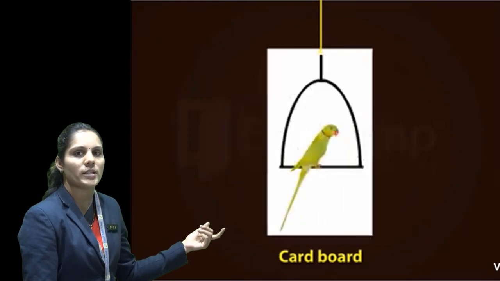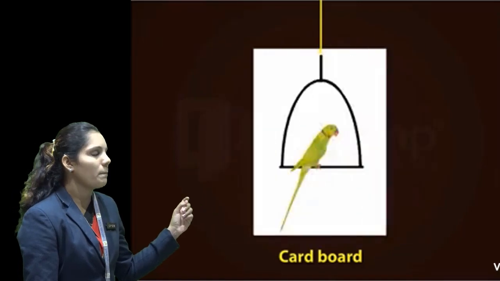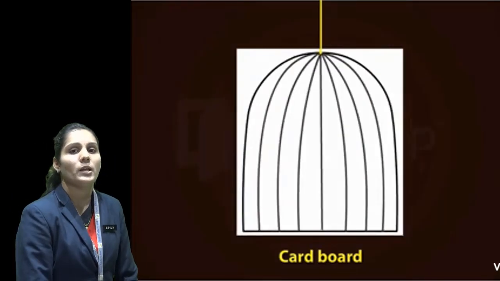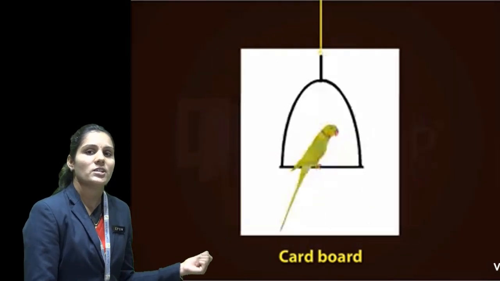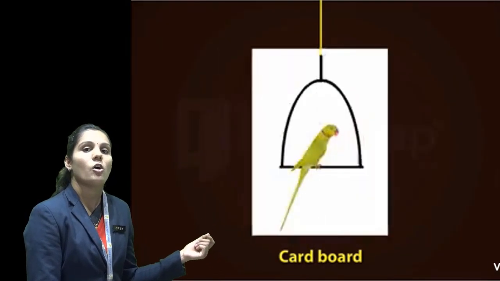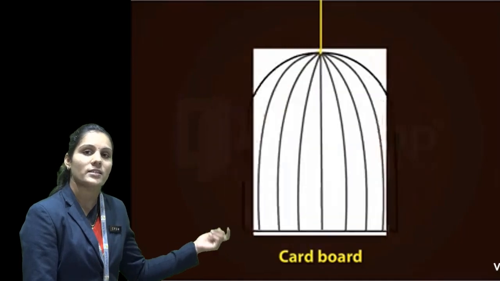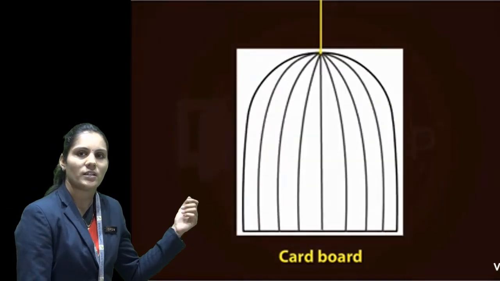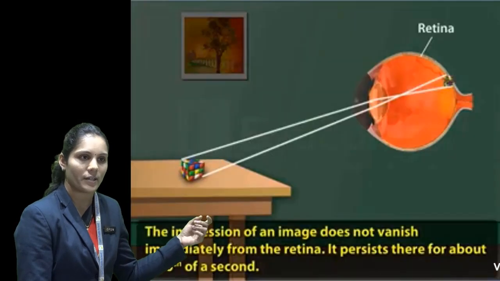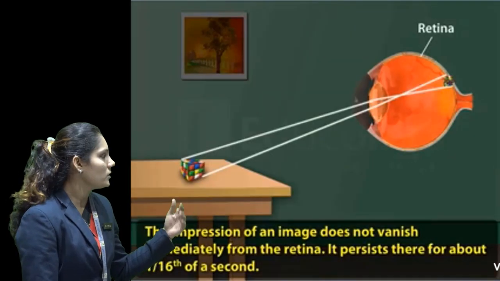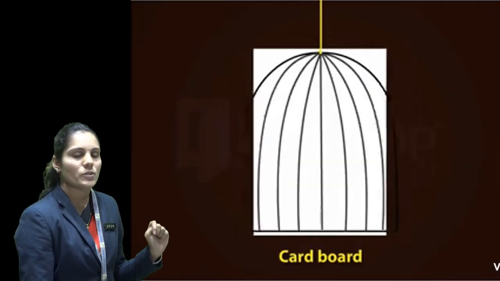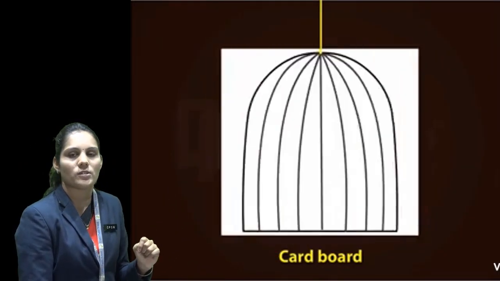You can see, students, that the parrot looks like it is inside the cage. Why does this happen? Because the image remains on the retina for 1/16th of a second, it does not disappear immediately. So the cage image is still there on the retina, and because of that it looks like the parrot is inside the cage. I hope you understand this activity, students.